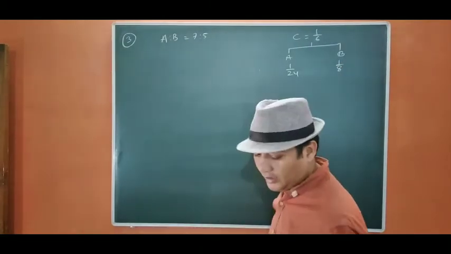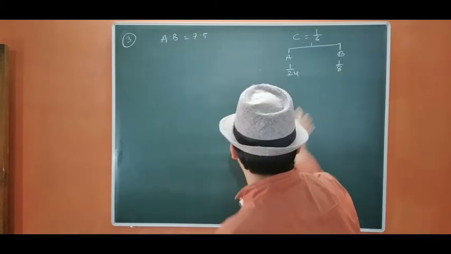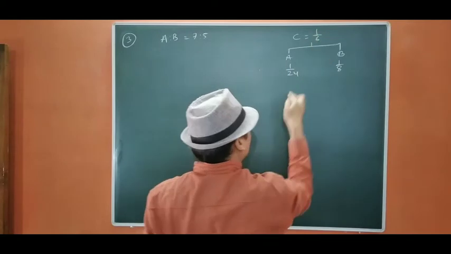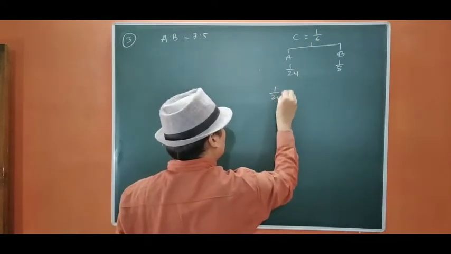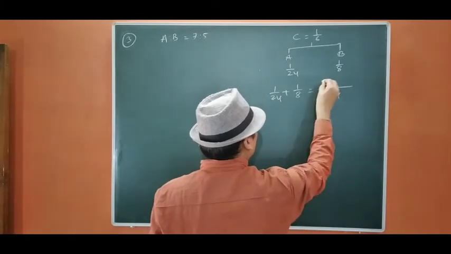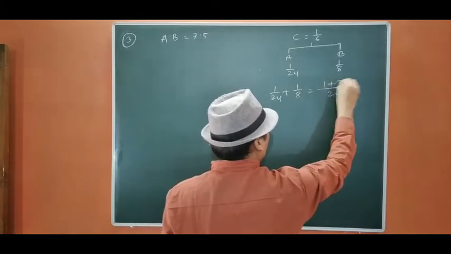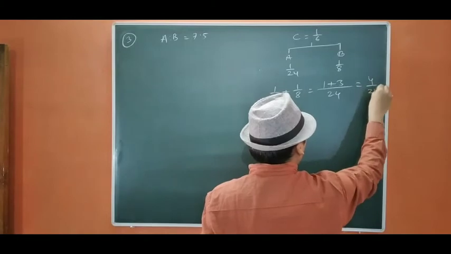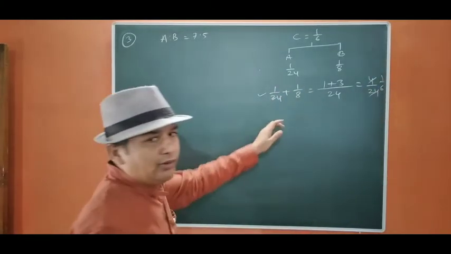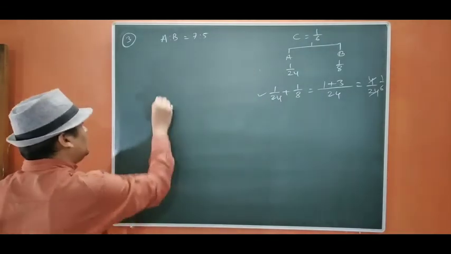Now, I have told you that you have to check that both the things he is taking will be equal to this share. So 1/24 plus 1/8, the LCM will be 24. 1 plus 3 equals 4/24, which equals 1/6. So it is right, and directly we are going to deduct from the partners.